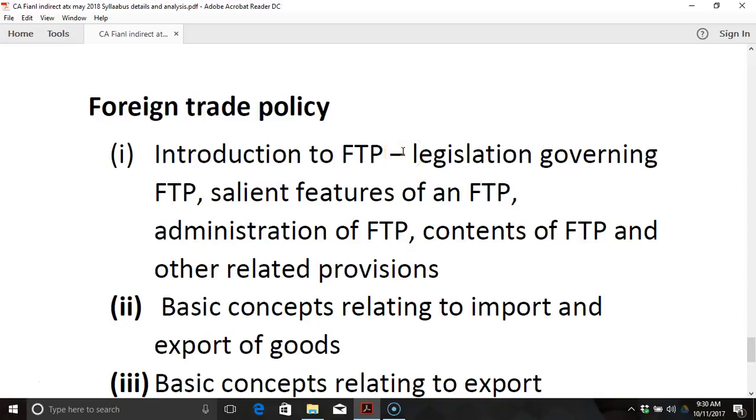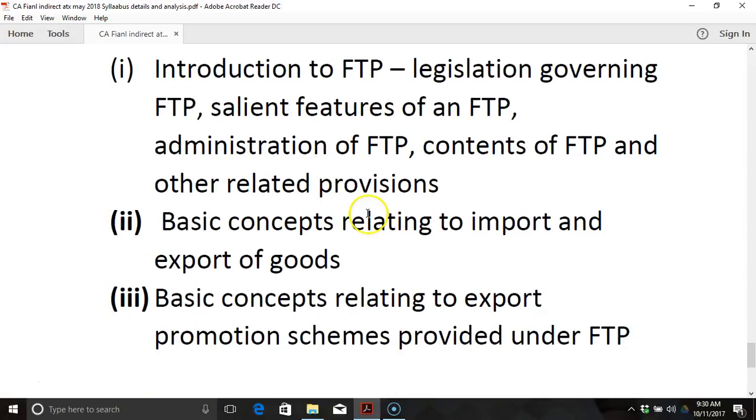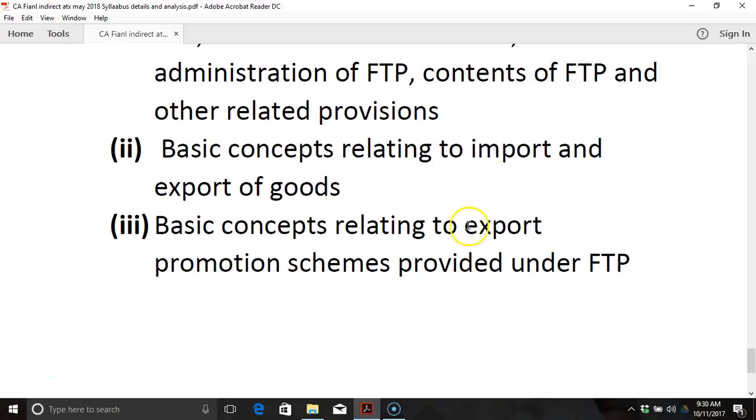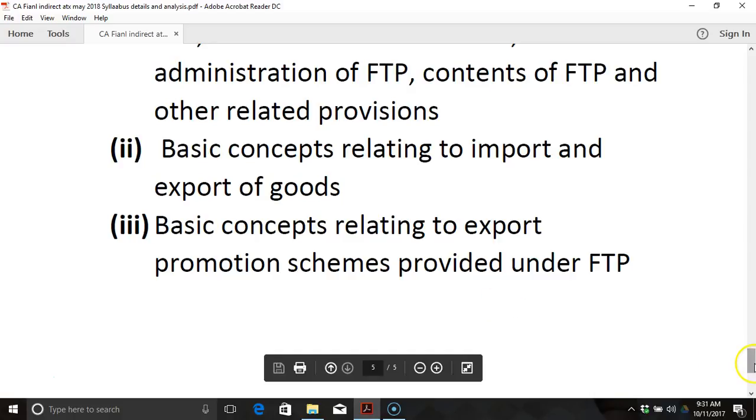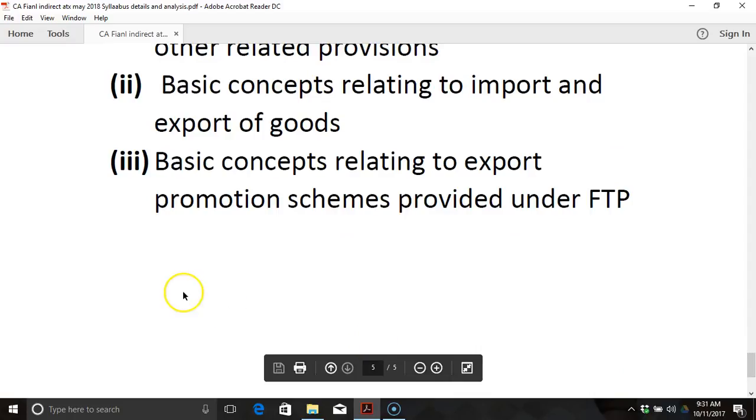So, the first is the introduction to FTP, that is legislation governing FTP and salient features of FTP, administration of FTP and contents of FTP and other related provisions. Basic concepts relating to import and export of goods. This has undergone a change after GST Act. Therefore, those things have to be studied. Then basic concepts relating to export promotion schemes provided under FTP. So, please study the revised export promotion schemes, because some of the promotion schemes have undergone a change. You have to study the revised schemes and how they are being administered now with the advent of GST. So, these are all the major changes and the major chapters. So, please do study this.